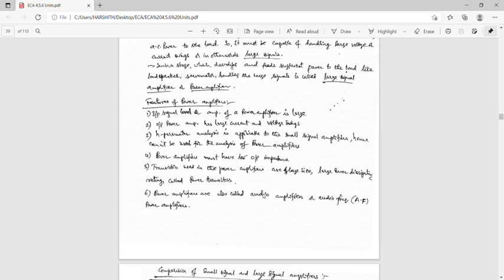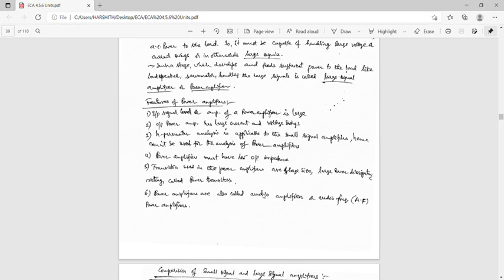The transistors used in power amplifiers are of large size, having a large power dissipation rating, and are called power transistors.